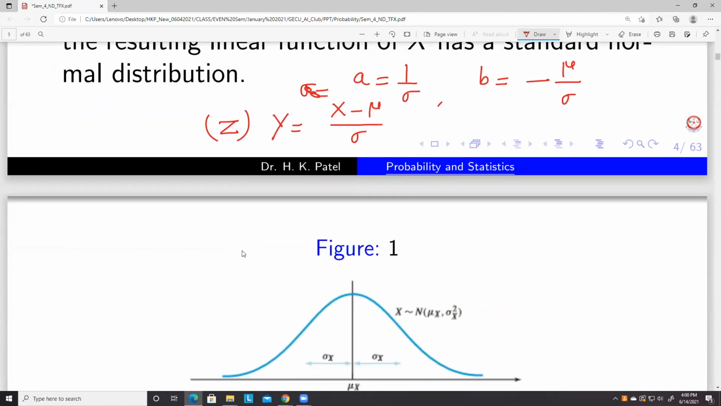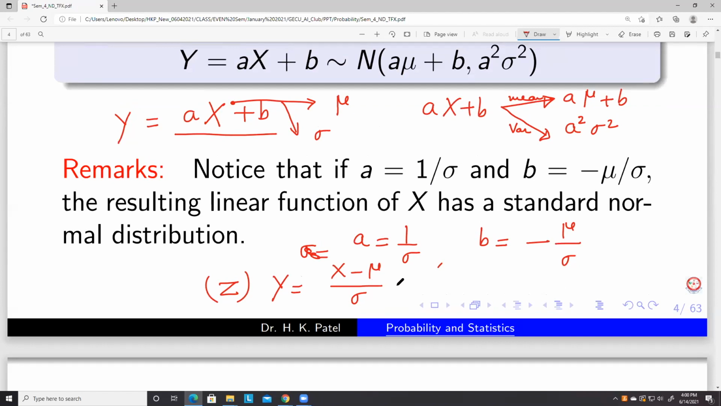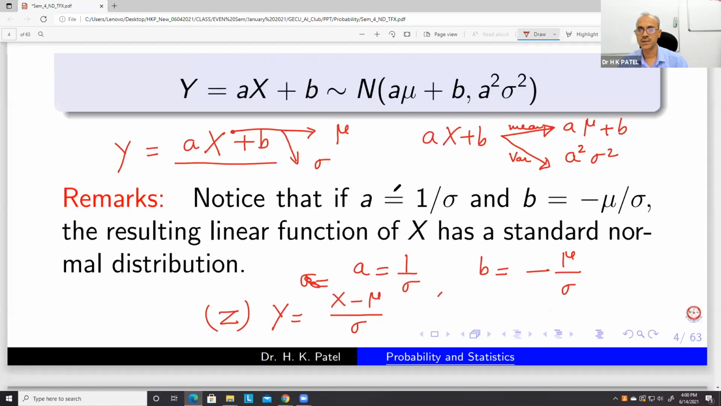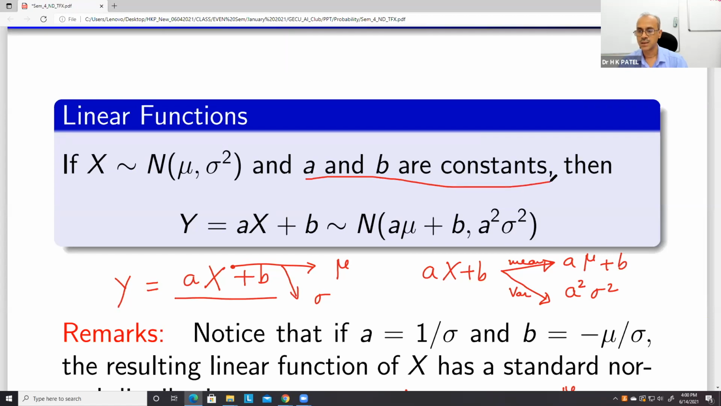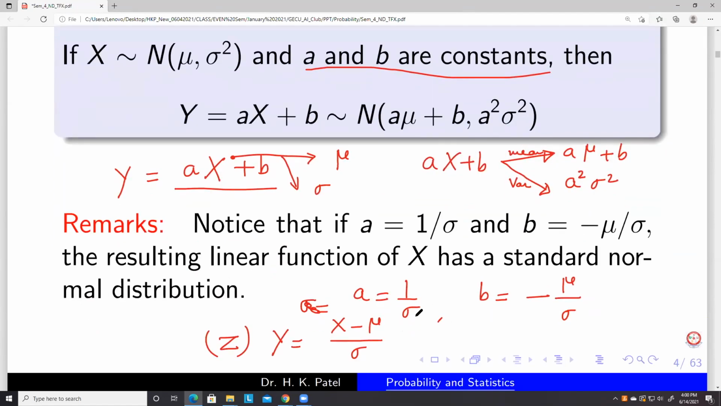Sir, how can a be 1 upon sigma and b be minus mu upon sigma? Is it an assumption? Yes. If we take a equal to 1 upon sigma and b equal to minus mu upon sigma, because here we are simply assuming a and b are constants. Sigma is constant, mu is constant, and therefore a equal to 1 upon sigma will also be a constant, and b will be another constant. So this is the assumption.